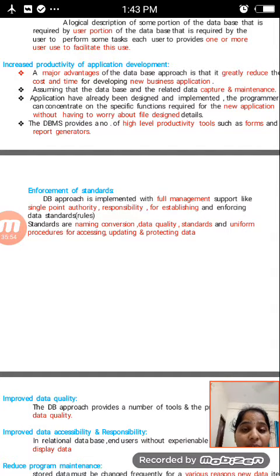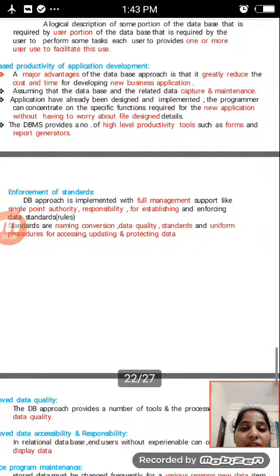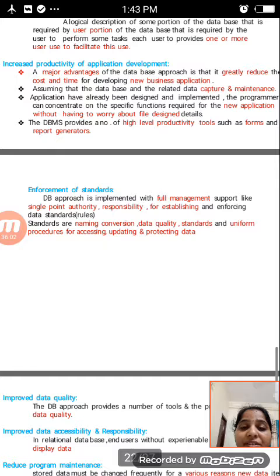Whenever such applications have already been designed and implemented, the programmer can concentrate on the specific functions required for the new application without having to worry about the file design details.